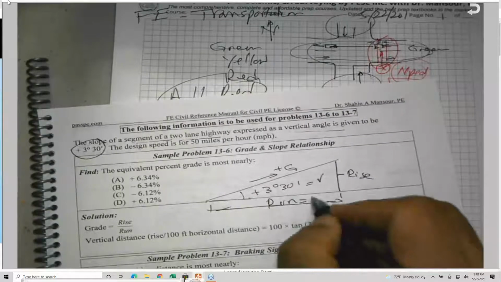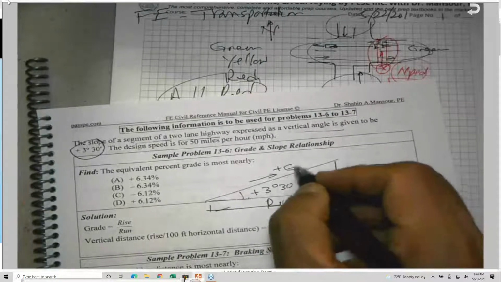Go with 100 feet because the grade is going to be a percentage. To make it easy, rise over run is equal to the tangent of the angle, tangent theta, the vertical angle.